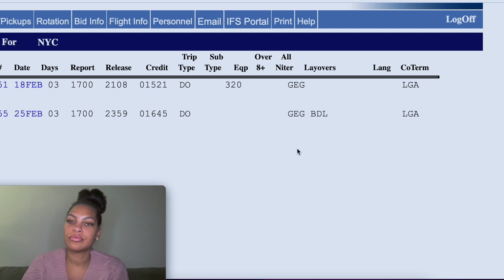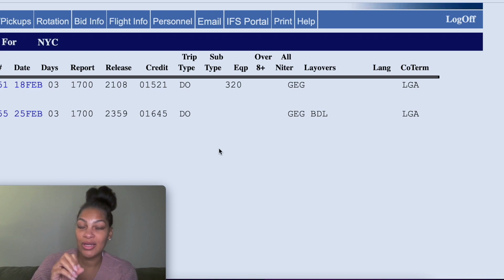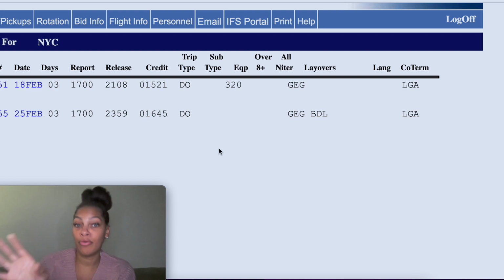Now, come on. Really? Why are they giving me, you know why? Okay, they're trying to play me right now. Out of the parameters I put in, these are the only two trips that popped up. Like, really? But we're going to fix that. We're going to figure out why.